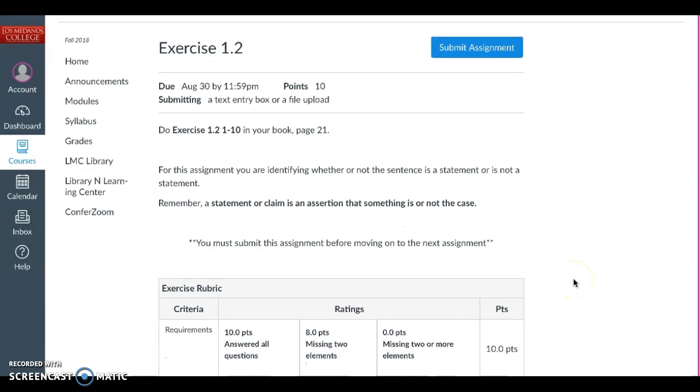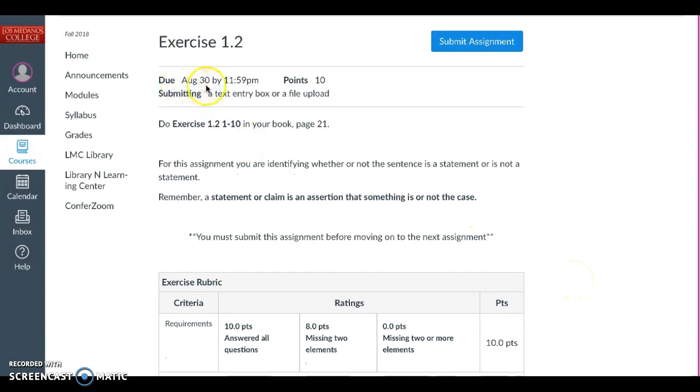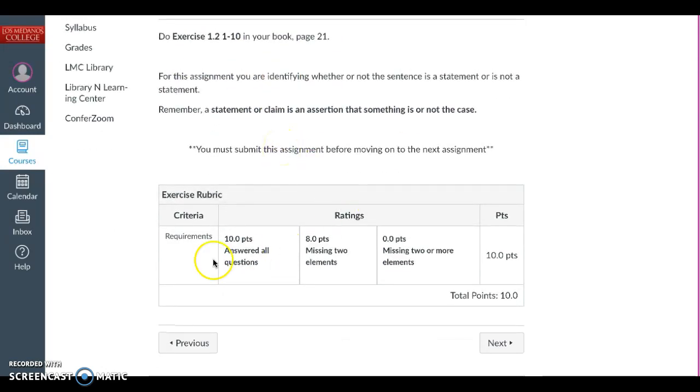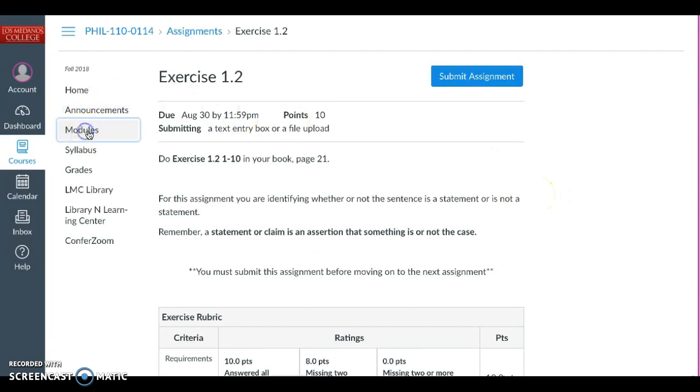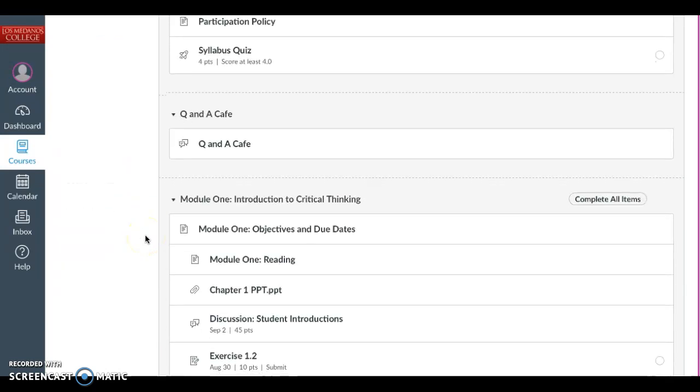And here would be your first exercise. You'll see it has a due date for you, tells you the point value, and most of them have a rubric. Some of them are still missing. I'm working on that. And let's go back to the main module page so I can show you something.